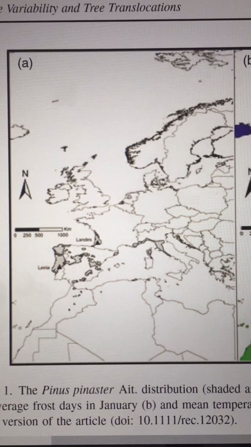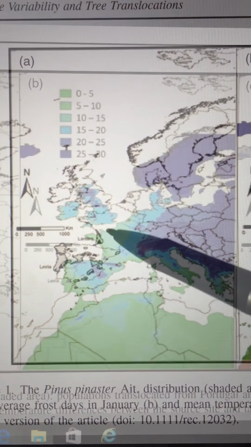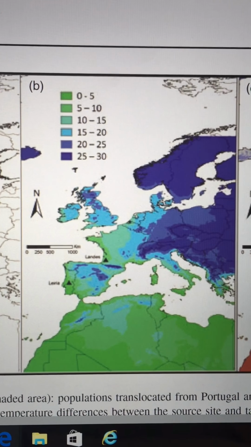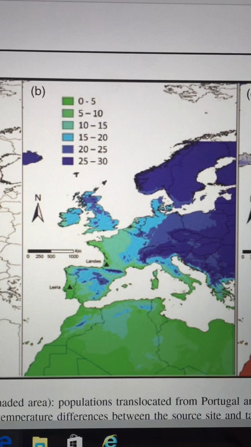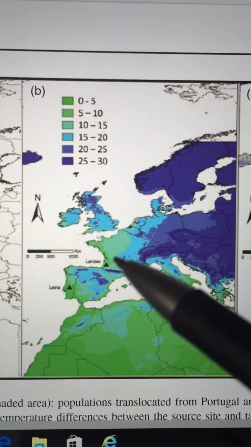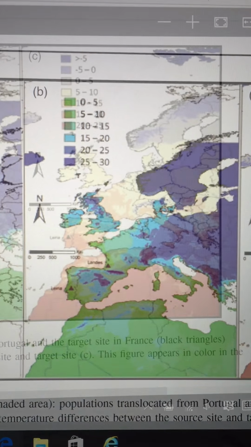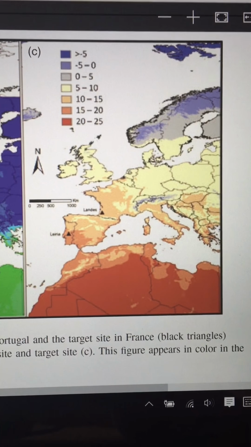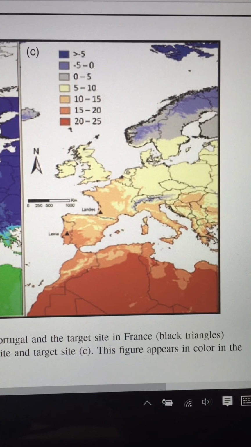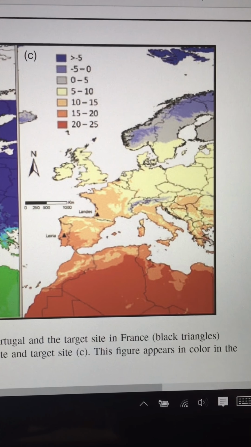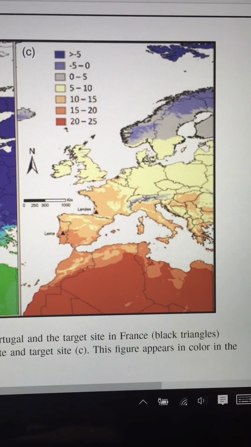The tree species was transported from Portugal to France. From this picture, we can see that average frost days in January in the target site and Portugal are the same. We can also tell that the mean temperature difference between the source site and the target site is around 3.5 degrees centigrade. People do this translocation because they want to compensate for climate change.